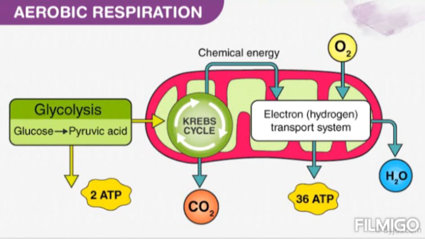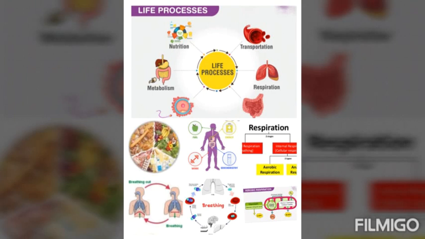The second step in which the glucose is oxidized is the tricarboxylic acid cycle, or in short TCA. It is also called the Krebs cycle after the scientist Hans Krebs. This process is known as the Krebs cycle. The third step is the electron transfer chain reaction, in short ETC.